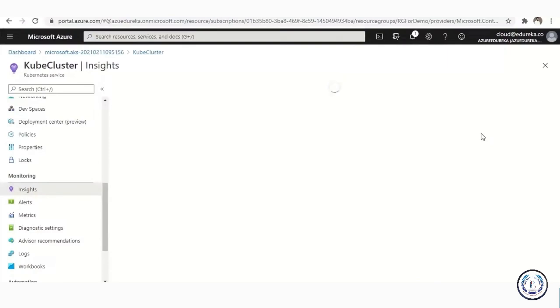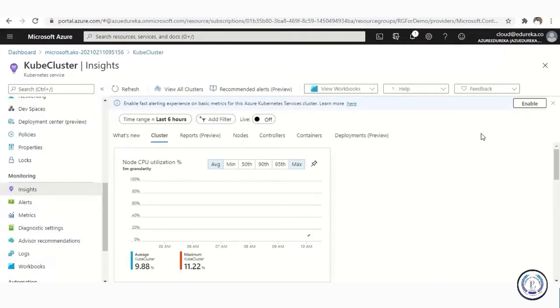So there you go. If I just refresh it, you should have all the details, right? How long did we use the cluster? This is where the usage started. So you'll get all these details that you want. So you can do that.